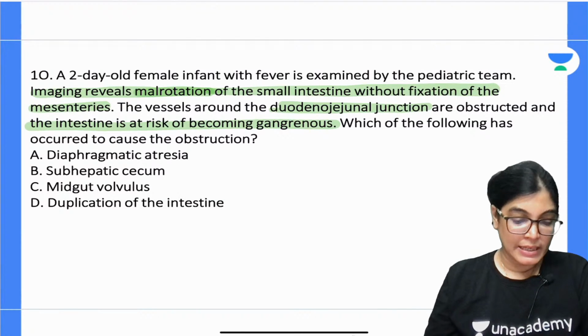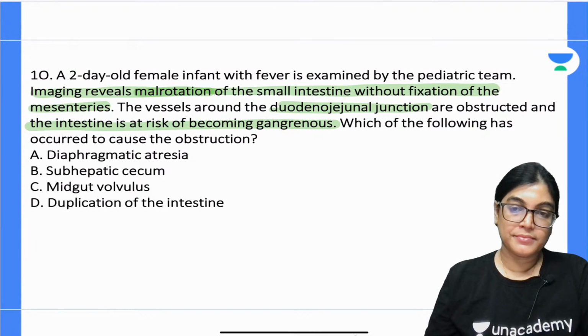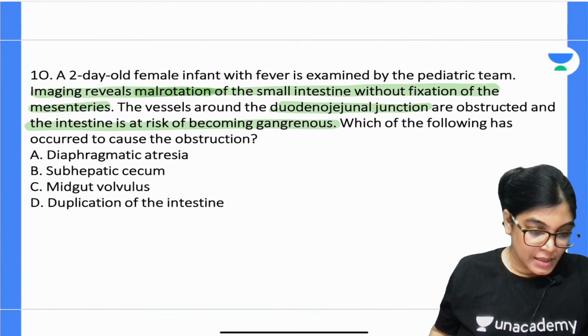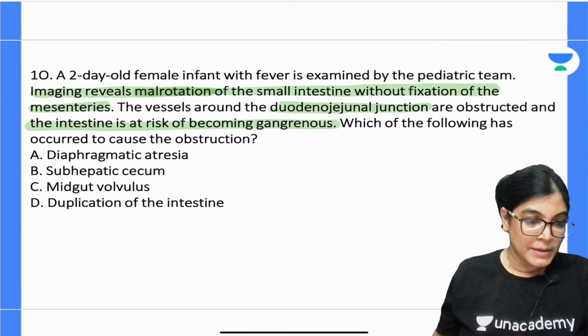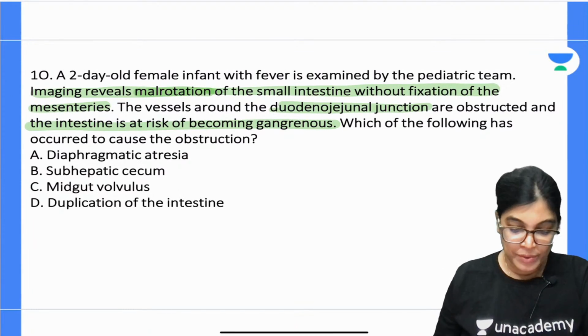Take your time and mark the correct answer. Question number 10. Okay, so yes, Prachi. Anyone wants to give the answer or shall I come up with the explanation right now?